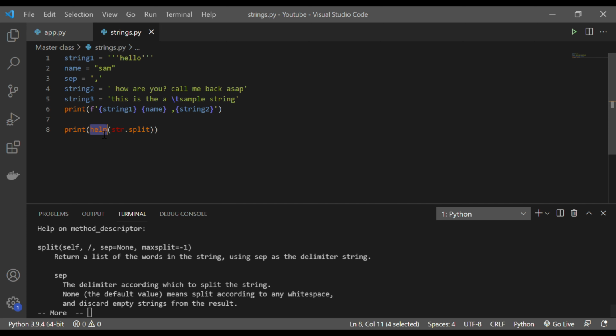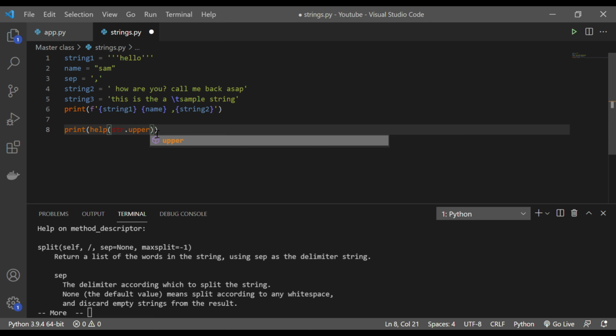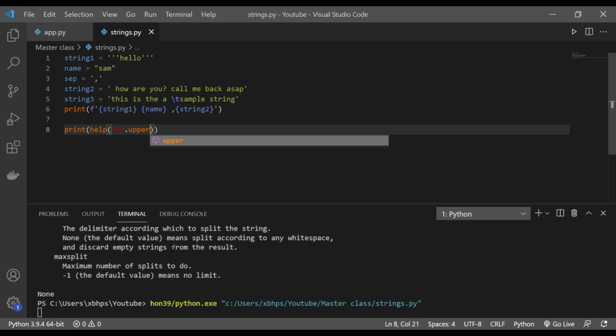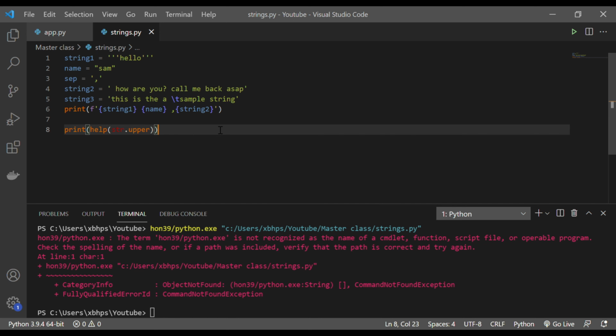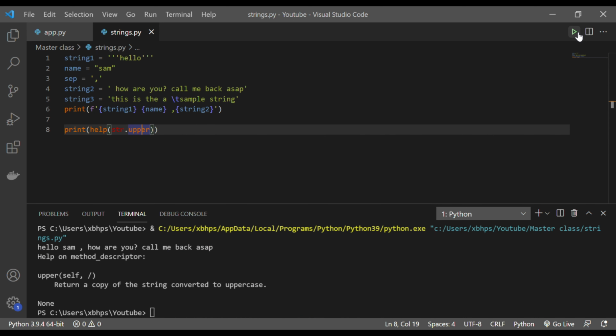And this goes with anything that you want to use. Let's say we have a function called upper, right? I'll show you what it does. Okay, return a copy of the string converted to uppercase.